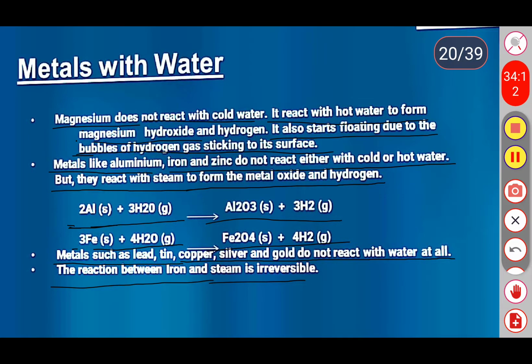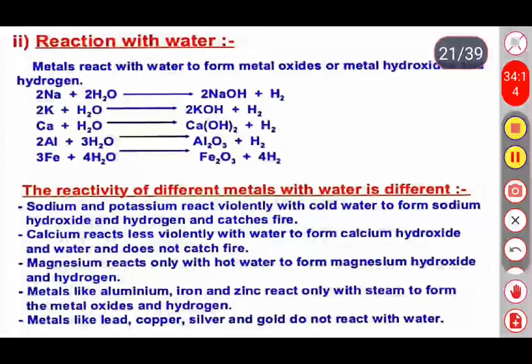Okay, some more information is given here about the reaction of metals and water. Metals react with water to form metal oxides and metal hydroxides along with hydrogen. So these are the reactions of some metals like sodium, potassium, calcium, aluminum and iron.